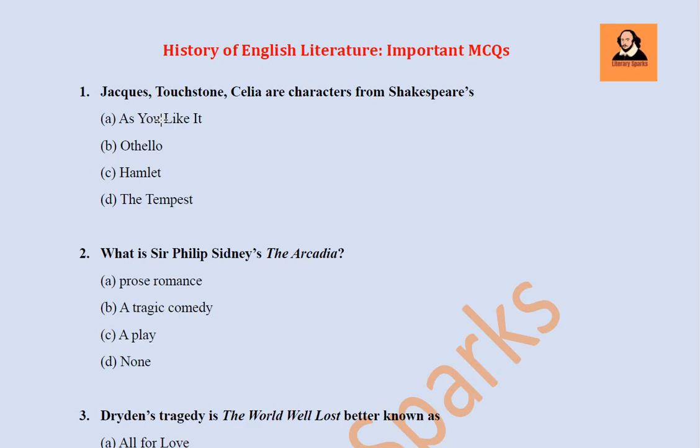Here I have designed 30 MCQs from history of English literature, which will help you to presume what kinds of questions you are going to face in the exam. So let's start. First question. Jacques, Touchstone, Celia are characters from Shakespeare's: As You Like It, Othello, Hamlet, The Tempest. These characters have been taken from As You Like It, which has been prescribed in your syllabus.